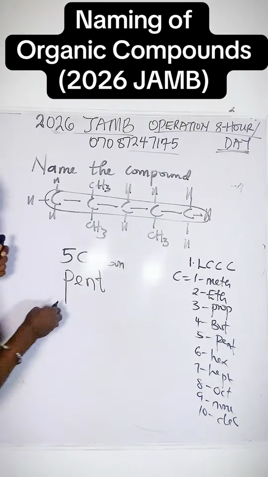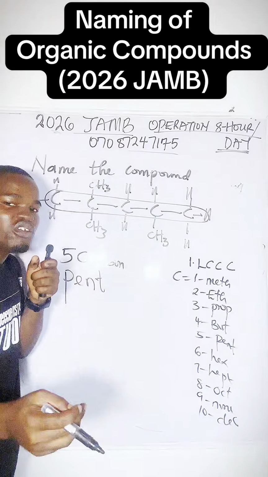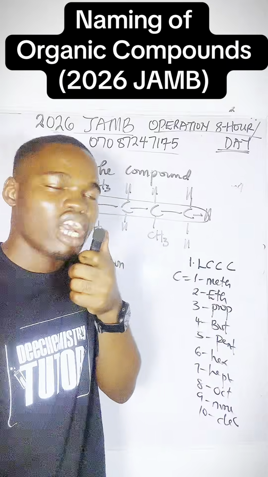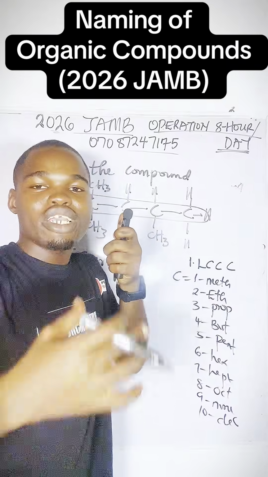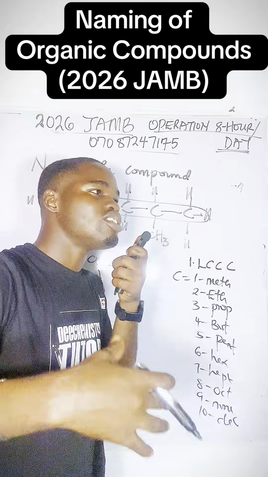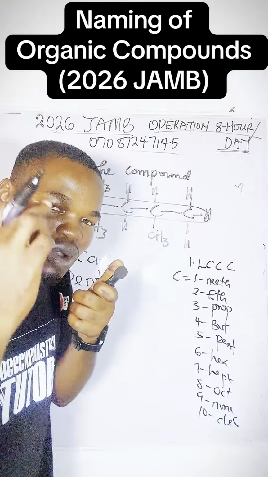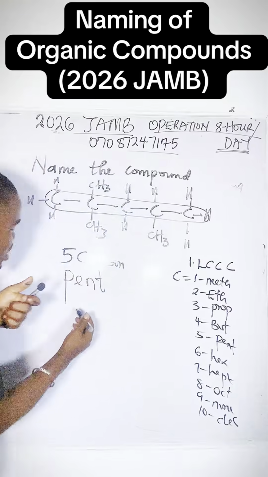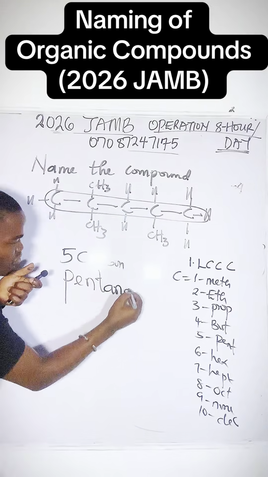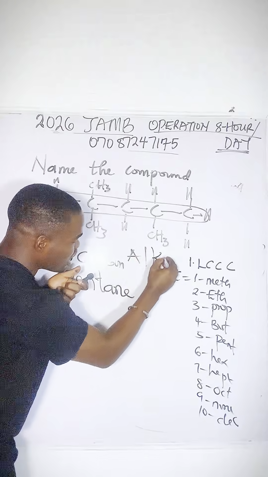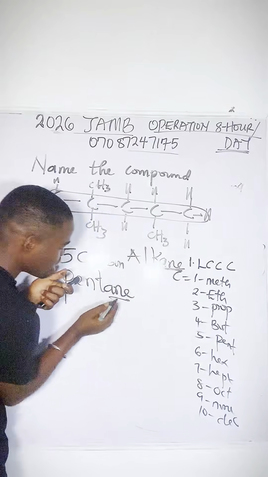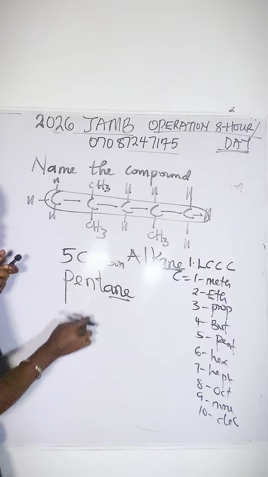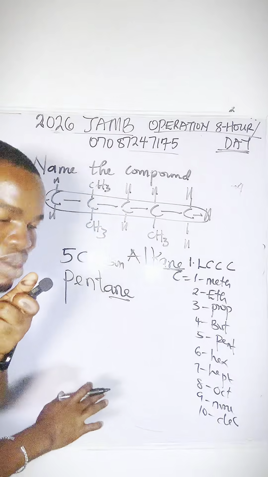Because they belong to the family alkane, that's just like some of you. Your family name is Obikoya. So if you are Damilari, they will call you Damilari Obikoya. If you are Tokpe, they will say Tokpe Obikoya. If your sister is Yesterday, it is Yesterday Obikoya. Can you see what it means? Obikoya is the last name. The A from alkane, the ane, is the last name of pent. This is the Tokpe. This is the Johnson. This is the Damilare. This is the Yetunde. You understand? That's the family name.